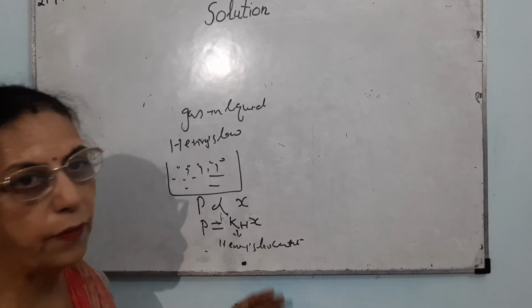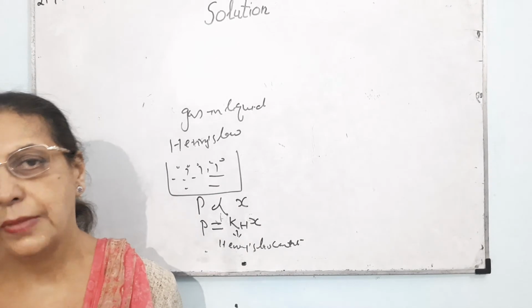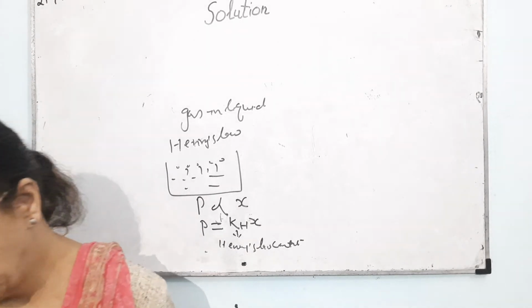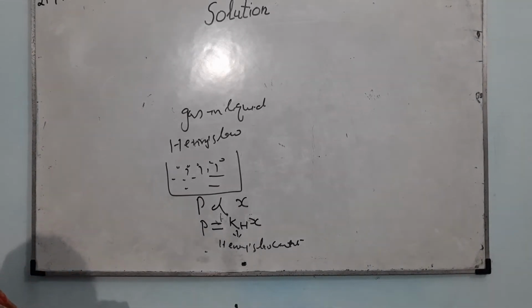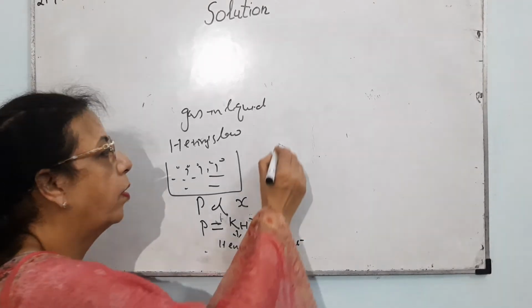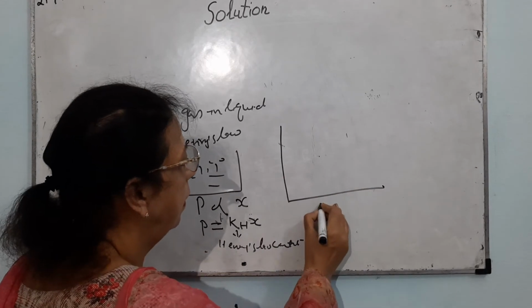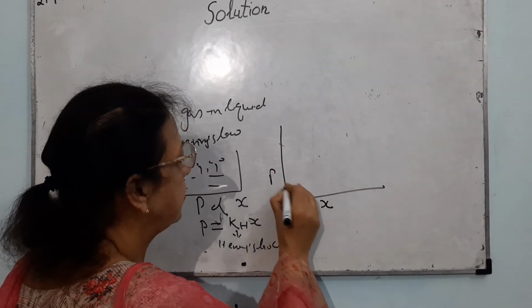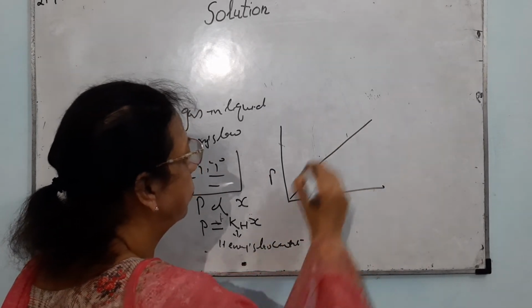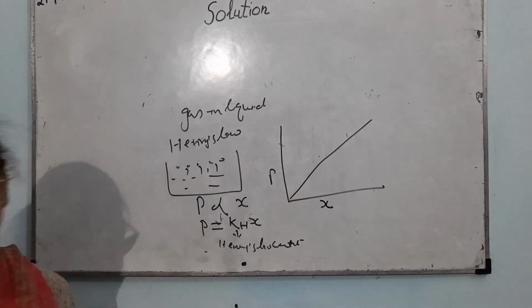The value of Henry's law constant depends only upon the temperature. It depends upon the solubility. All the aquatic species become uncomfortable when the temperature is increased because of the change in the value. A curve plotted by taking mole fraction versus partial pressure comes out to be a straight line for Henry's law.